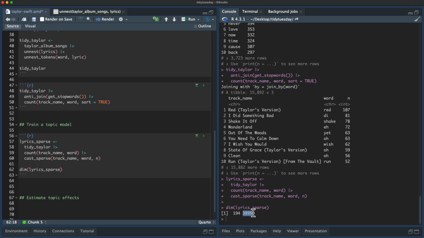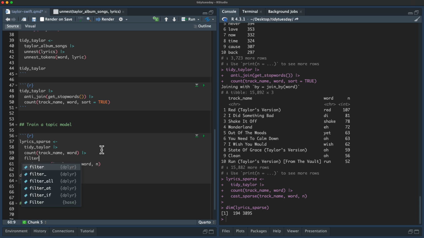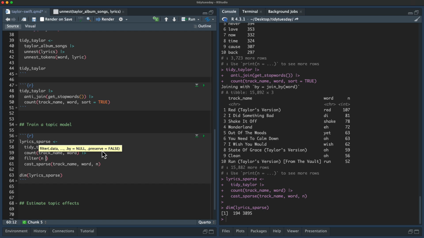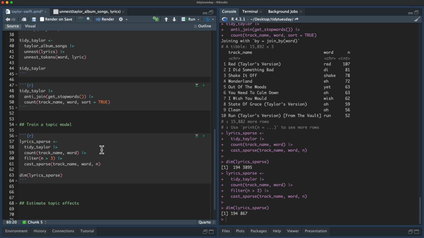I do notice this is a lot. So my document term matrix, this is the rows, this is the columns, super wide right now. Let's dial that back a little bit because this is going to take a long time and we might not get the best results. So let's keep words that are used at least 3 times in a song. Let's throw away the words that are used only 1 or 2 times in a song. So okay, this looks better. It's still wide, but it's not as wide as it was.